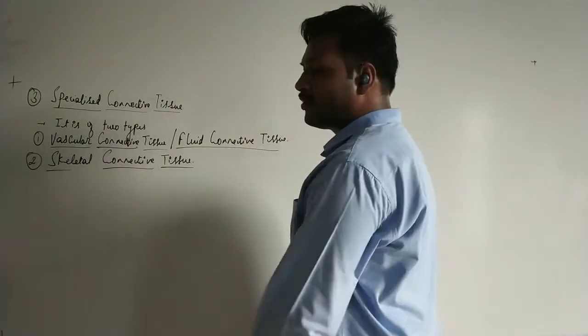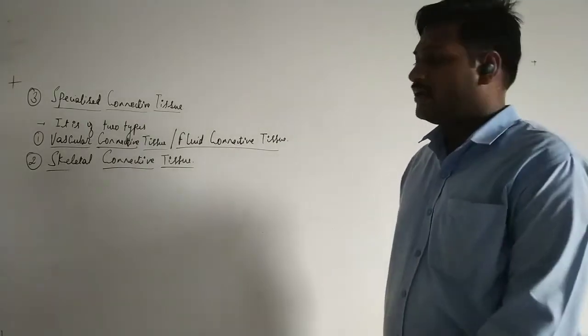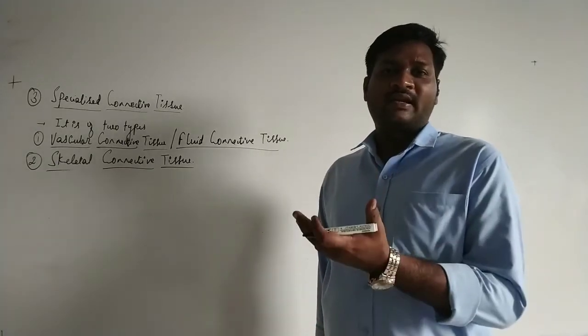Now the first that we are going to discuss is the vascular connective tissue or the fluid connective tissue. What does it consist of and what are the components of that fluid connective tissue?